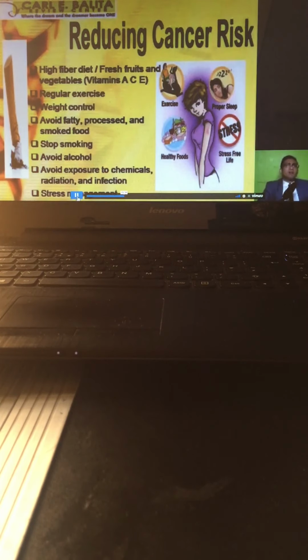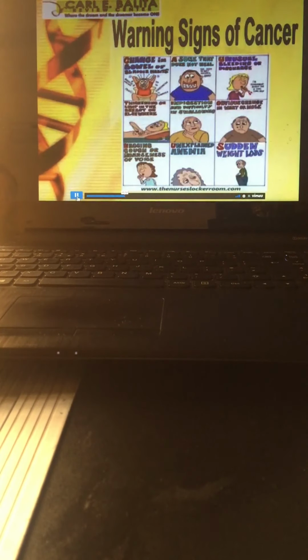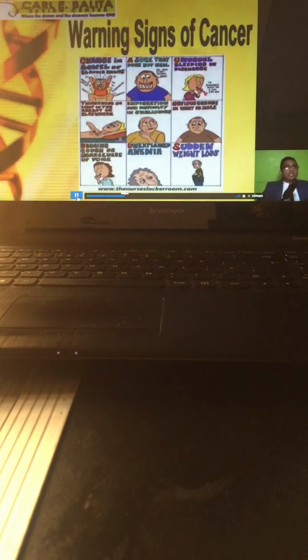Now, let's talk about the secondary level of prevention. Okay. When we talk about secondary level of prevention, it is your early detection and prompt treatment. So, dun muna tayo sa early detection. Now, we have your warning signs for cancer. Okay. Before, it is known as your caution. Diba? So, ang tawag dati dyan, caution.